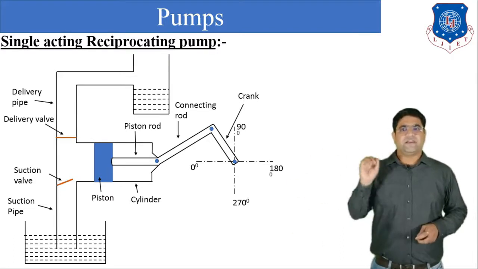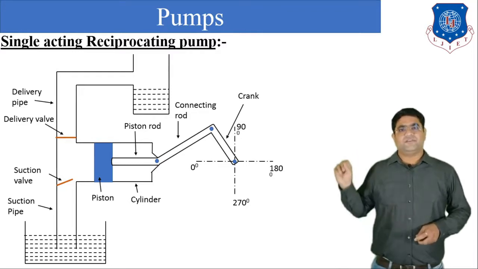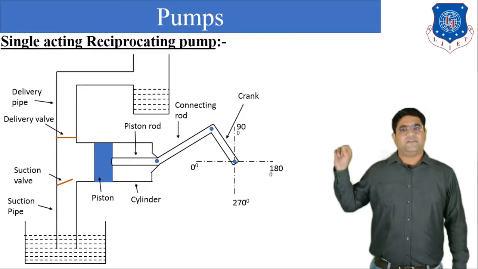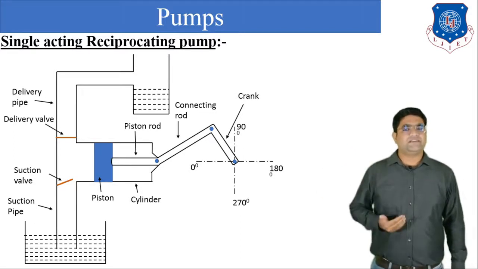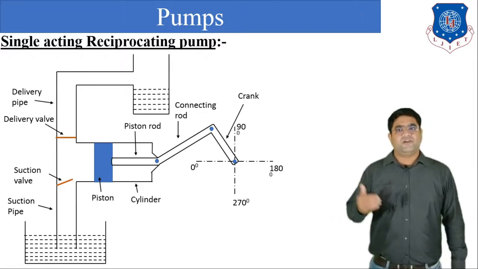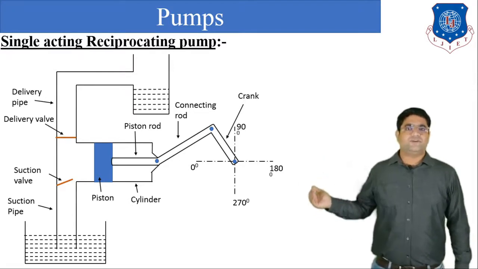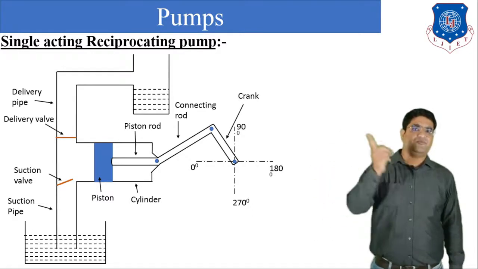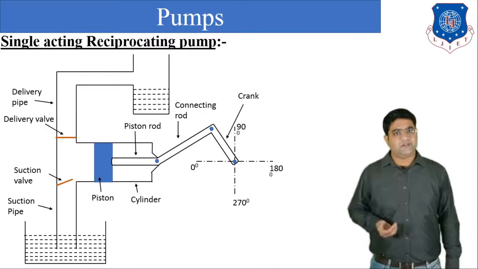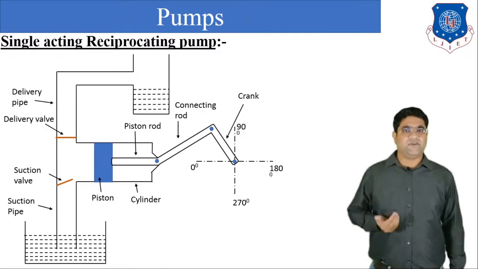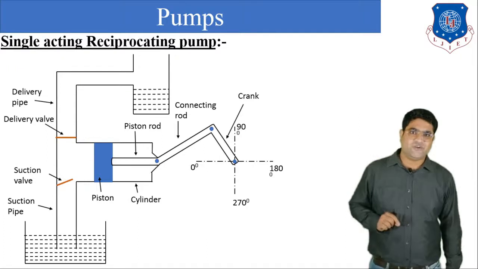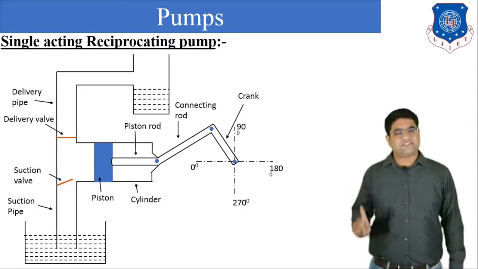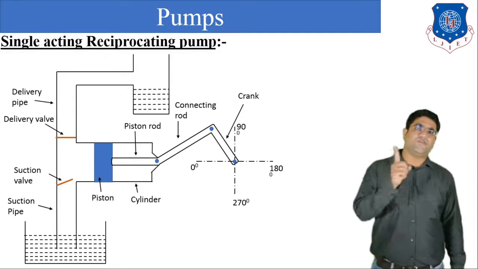Now second is the connecting rod. The connecting rod directly connects to the crank and it will connect with the piston rod. Simply, we can say that the connecting rod is used to convert the reciprocating motion of the piston rod into the rotary motion of the crank.